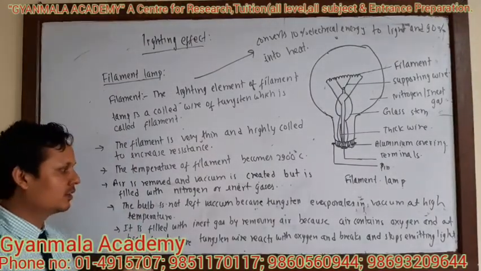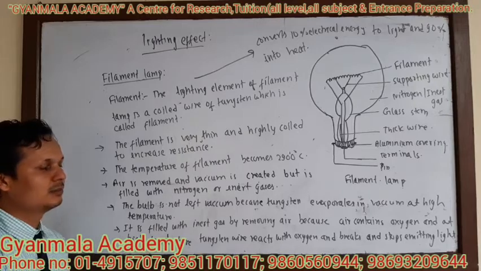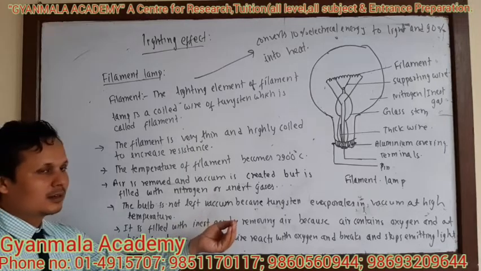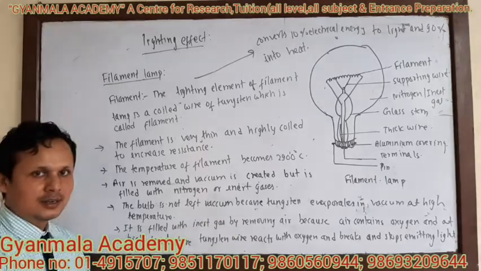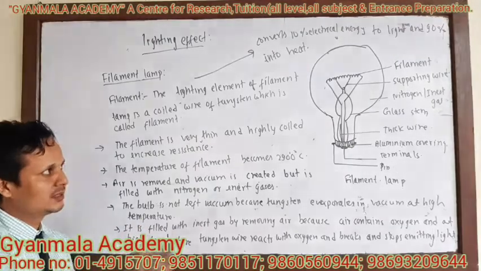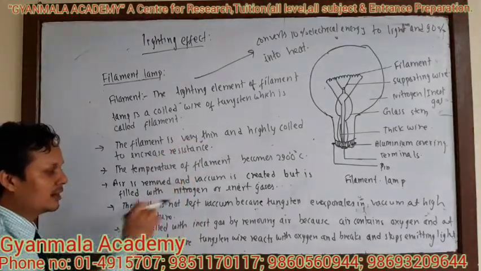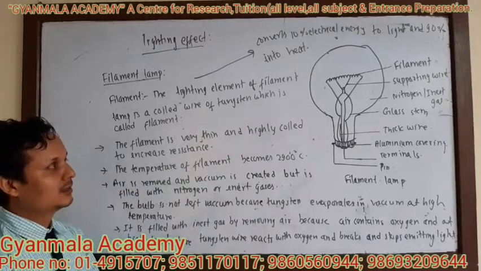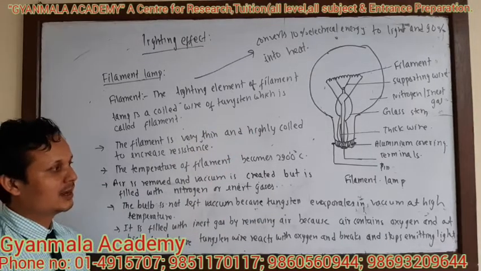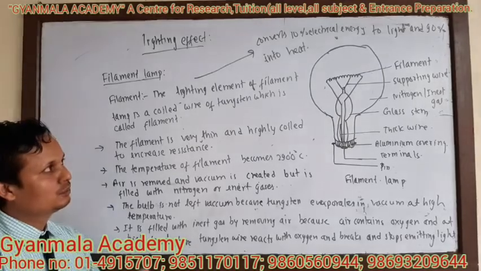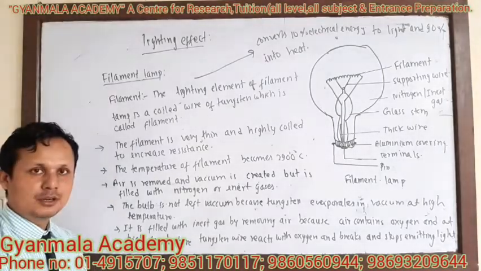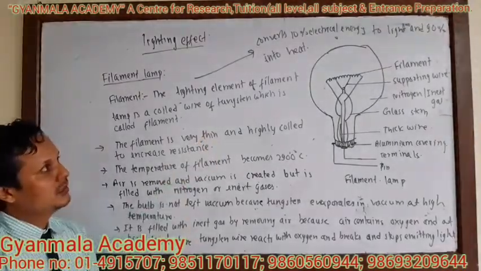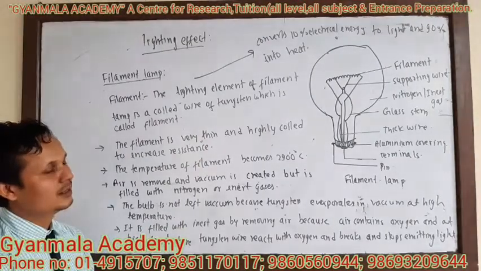Another reason for filling the inert gas by removing air is that air contains oxygen. At high temperature, metal reacts with the oxygen, and the tungsten wire breaks and stops emitting light. So to prevent the filament from breaking, it is filled with inert gases or nitrogen.